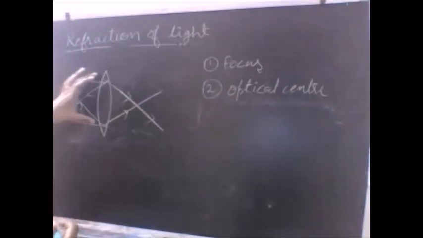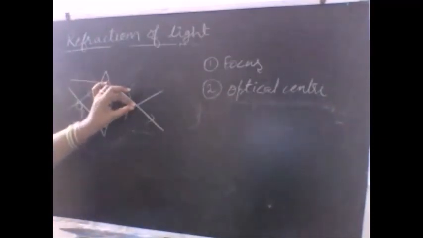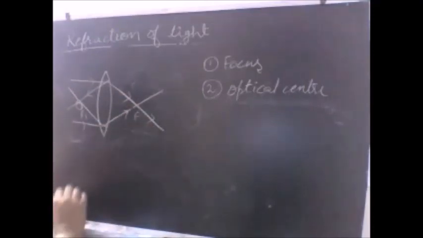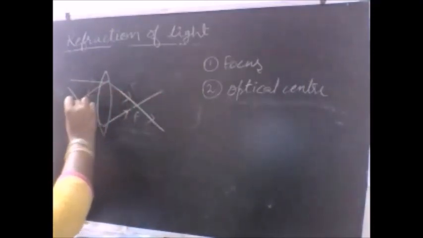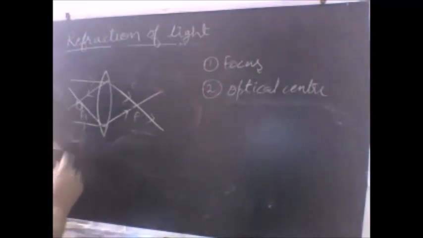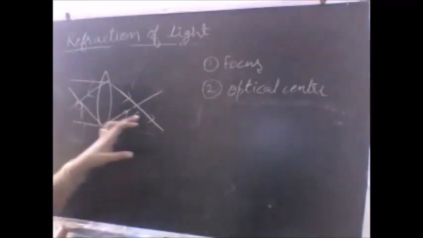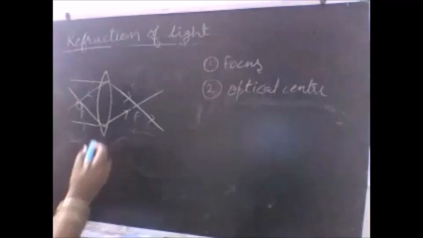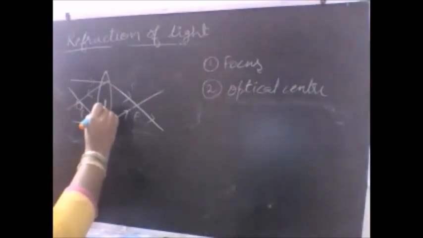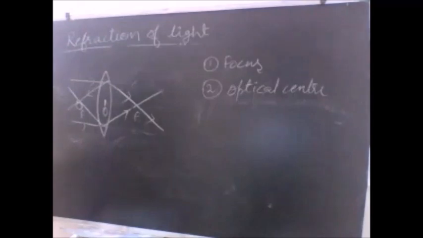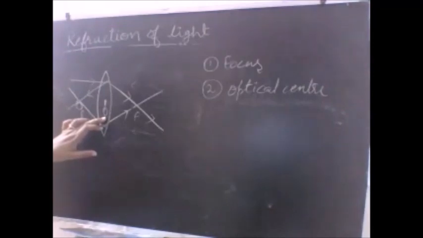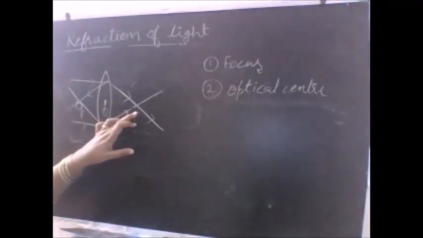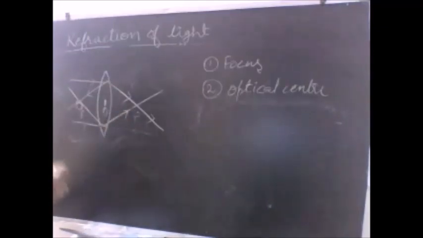So both ways it can happen. If the light rays are coming from the left side, they will meet here at this focus. So this is one focus. And if the light rays are coming from this side, they will again meet at a common point, which we call focus. So the point which lies at the middle of both the focus is known as the optical center. This is a more technical definition and more like an experimental way to define the optical center. So what is optical center? It is the middle point of both the focus. So this is called the optical center.